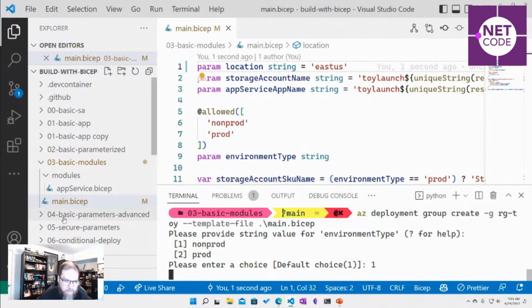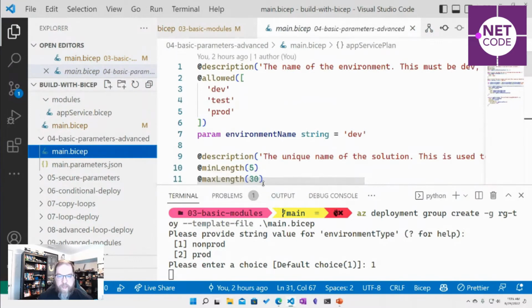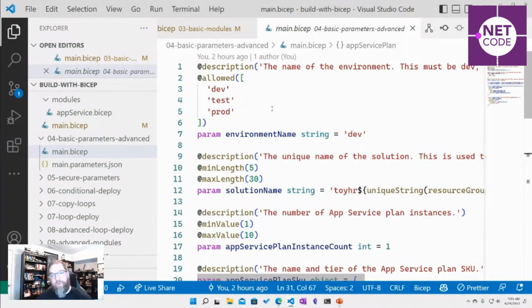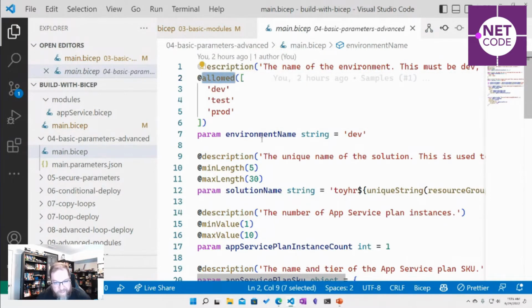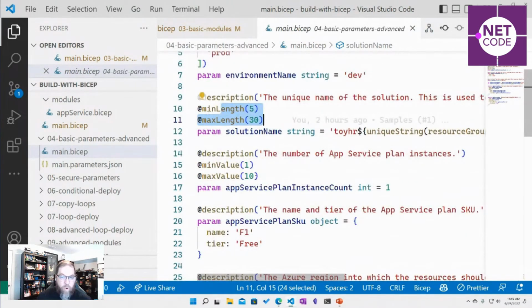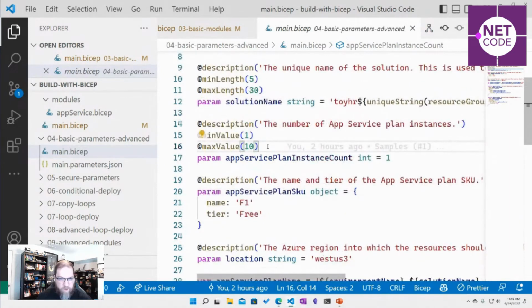And I'm trying to speed up a little bit. So, let's say we've got parameters. Well, we have a lot of descriptions we can do about parameters. We can describe them. We can put allowed lists down, default values. We can specify min and max lengths of strings or of numbers. So we have a lot of control and information that we can share as we write our bicep modules to the people consuming them so that when they're asked what type of SKU or what type of instance they need, they can understand what that's setting.